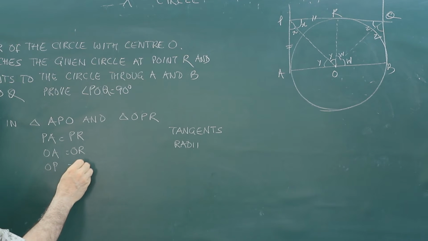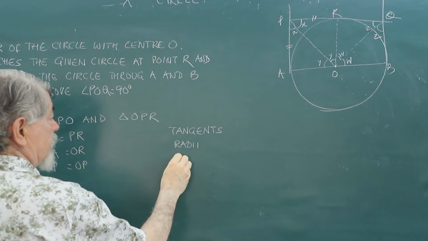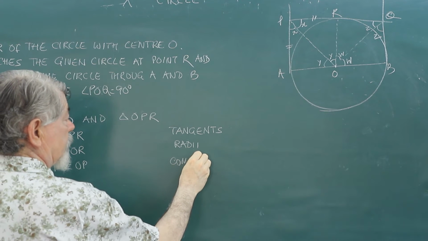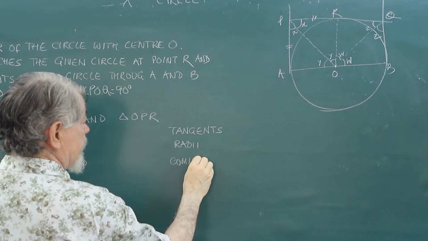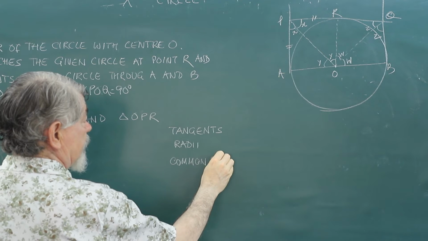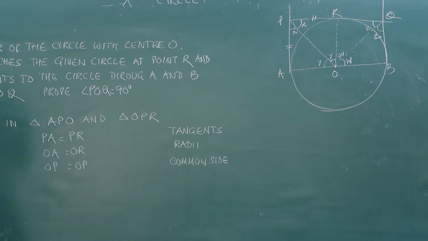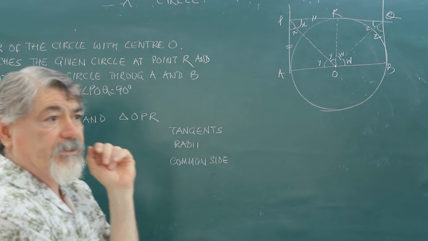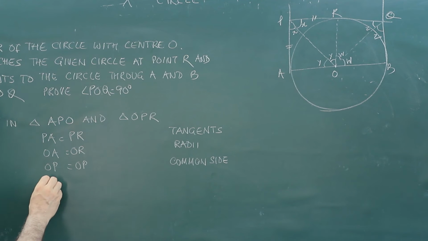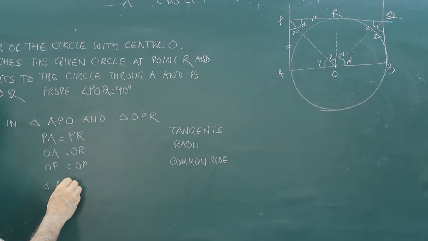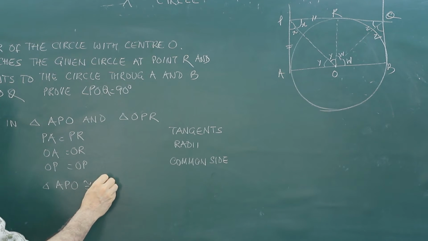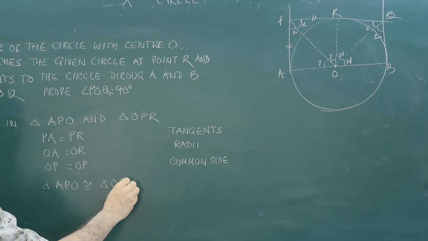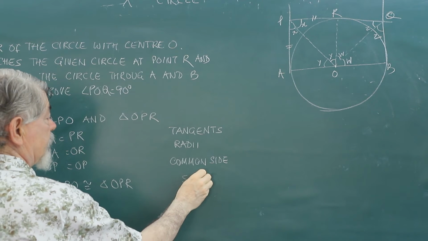OP is equal to OP, common side. So all the three sides of one triangle are equal to all the three sides of the other triangle. That means these two triangles are congruent to each other. So triangle APO is congruent to triangle OPR, the condition being SSS.